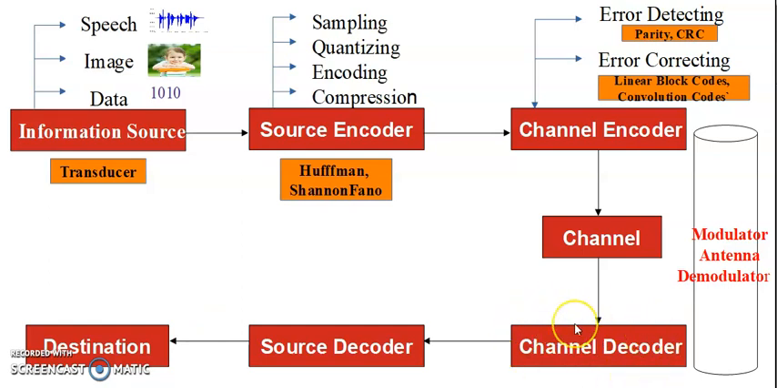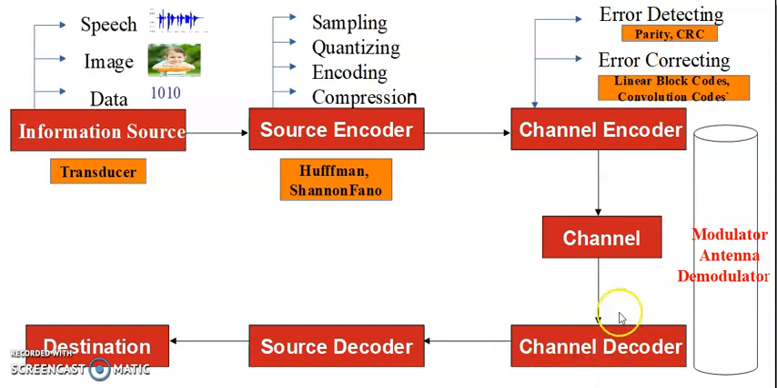In the channel decoder process, it will do two things. First, it will check whether an error has occurred or not. That is, it can detect the errors. If an error has occurred, then it can correct the errors. For the error detecting process, we are using parity and CRC, the cyclic redundancy check process, and for error correcting, we are using linear block codes and convolution codes. In this channel decoder, we use these for error detecting and correcting.